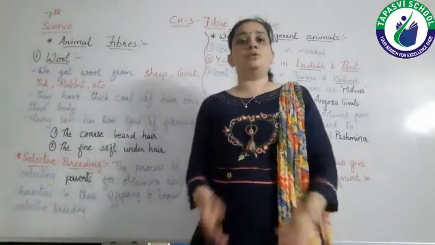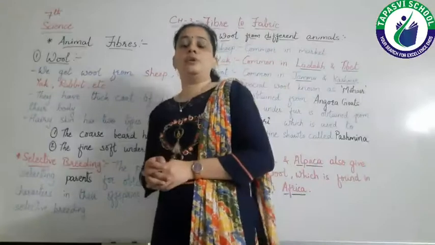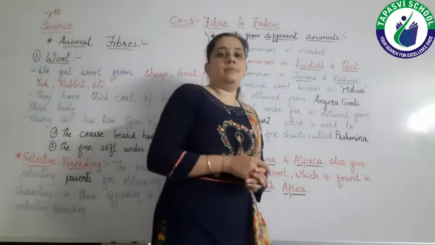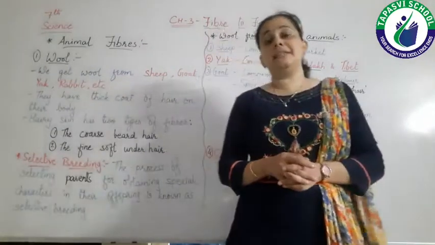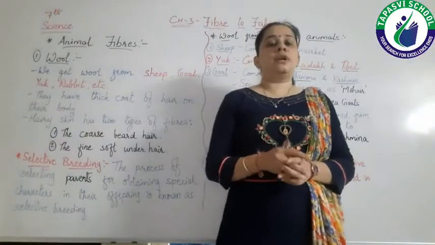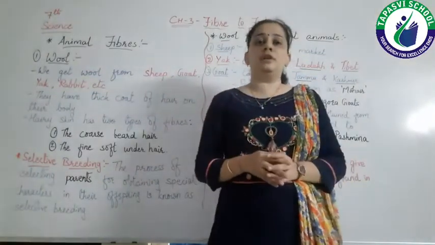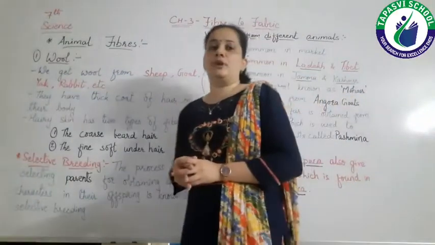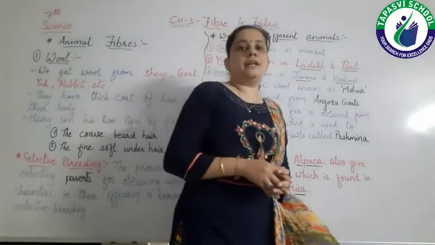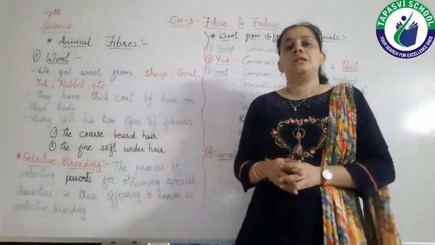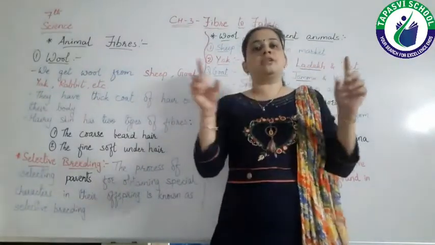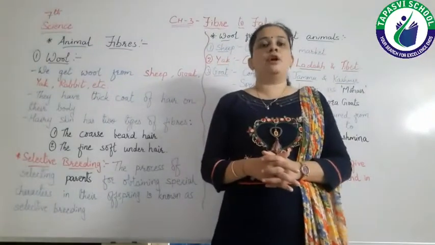So this is all about today's lecture. You can find out the various types of sheep, goats and camels on Google and you can see the pictures of them, right? And you can note down which type of wool we get from these types of animals. In the next lecture we are going to study how we can make fibers from this wool, means the process of making fibers from wool.